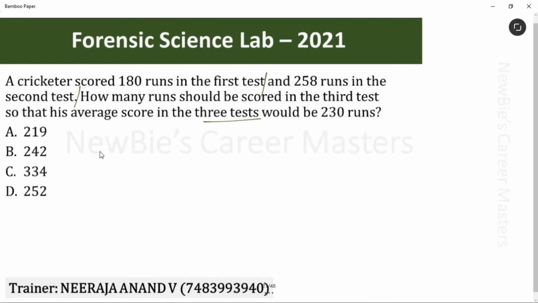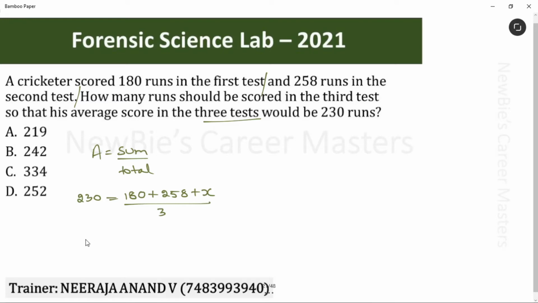Very simple questions, newbies. See, average formula is sum divided by total. Correct? In the place of average, we have to write 230. See, first match, the score is 180. And in the second match, 258. Third match, we have to find, let's take it x, divided by total number of matches, 3. Just solve this and get the value of x. That simple it is.